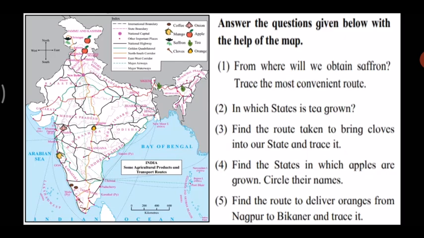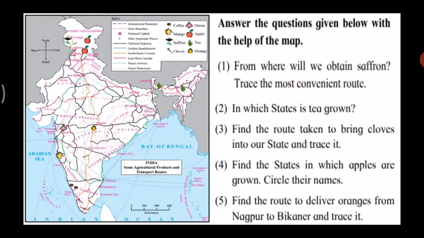You will see the symbols shown for the transport routes as well as for the cash crops. There are symbols of coffee, mango, then symbols of the transport routes, international boundary, state boundary. Those are all symbols.